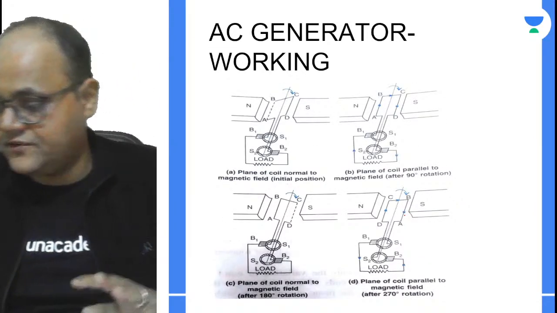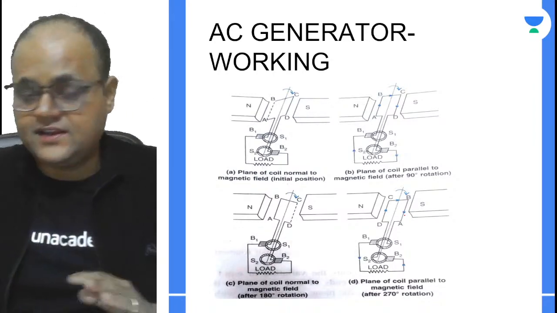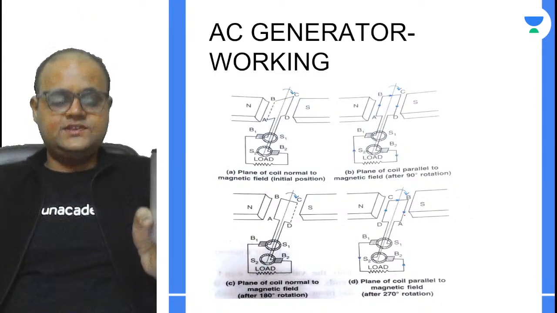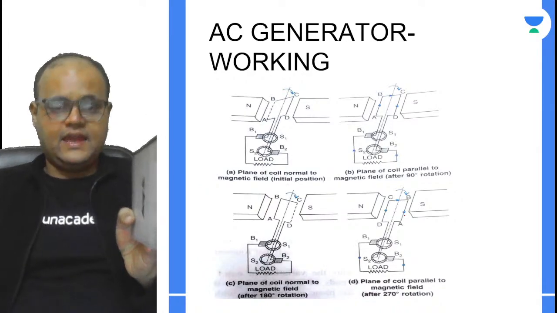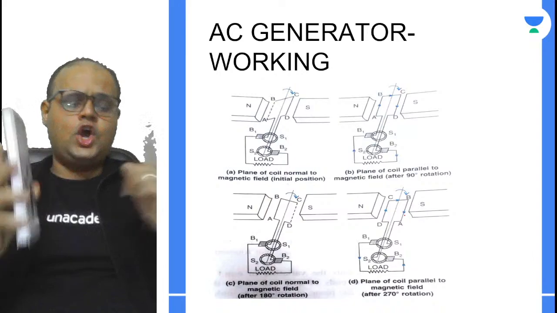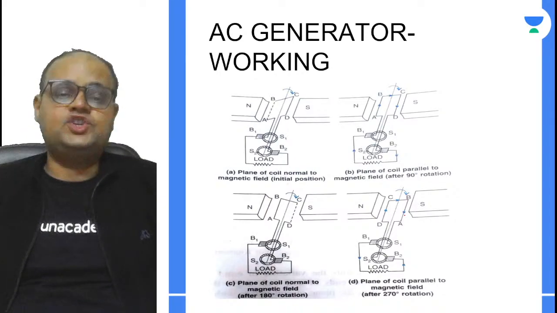For that, you have to imagine. It's a very interesting process. Let us suppose this is the armature, placed between two very strong electromagnets.